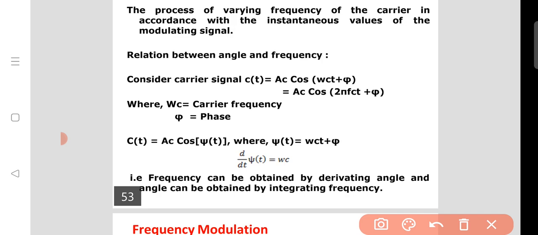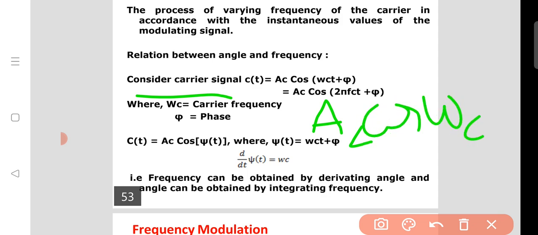Here the frequency of the carrier will change with respect to the message signal. So consider our carrier signal c(t) = Ac cos(omega_c t). Up to this class we considered the carrier as Ac cos(omega_c t), but from here onwards this is angle modulation, so we are also adding another notation, phi.